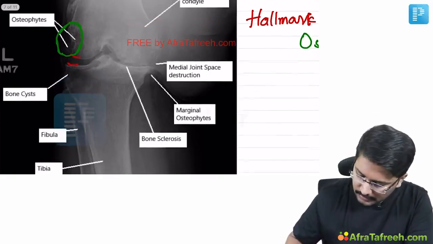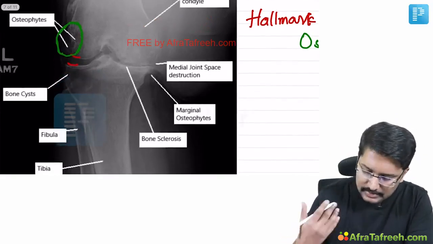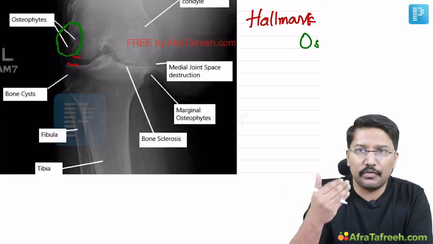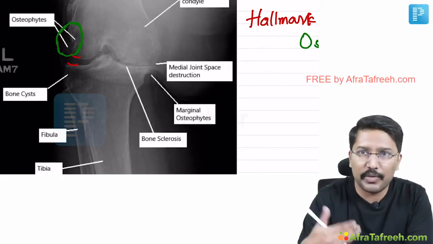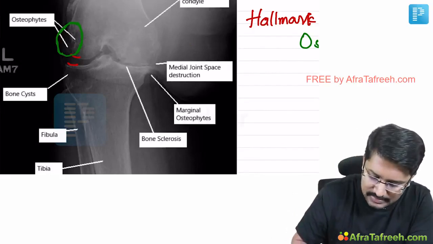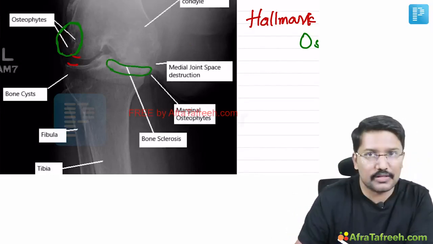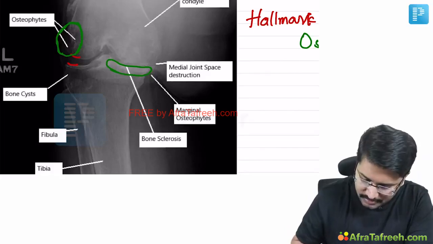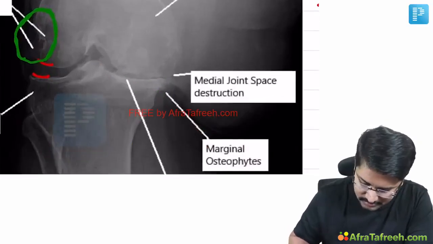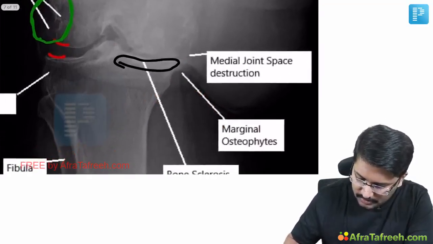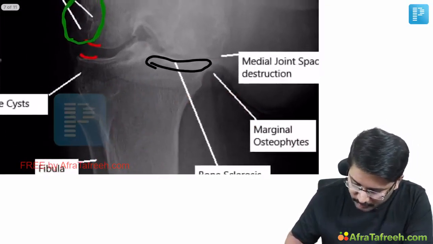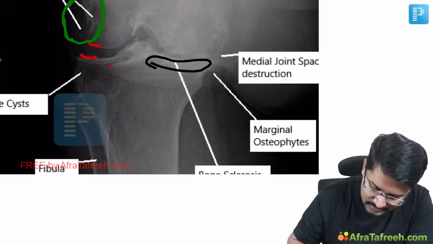Okay. Then I told you that this destruction from the cartilage often spreads to bone, and once the bone is affected, bone responds by forming sclerotic bone. So you can see subchondral bone sclerosis. You can clearly appreciate the sclerotic changes in this area. Apart from this, there may be subchondral bone cyst formation.